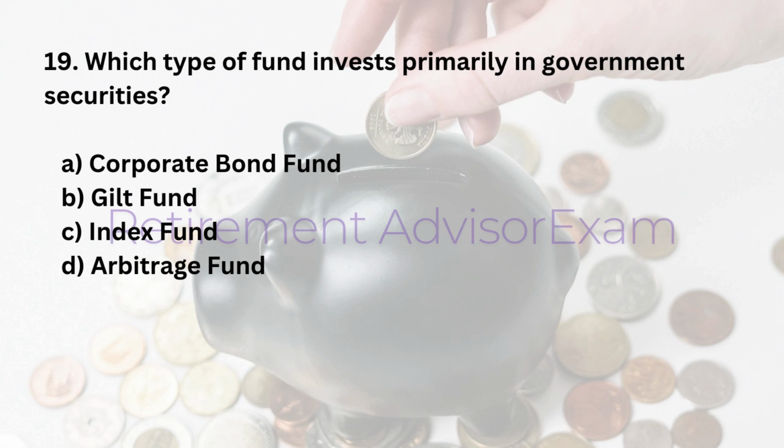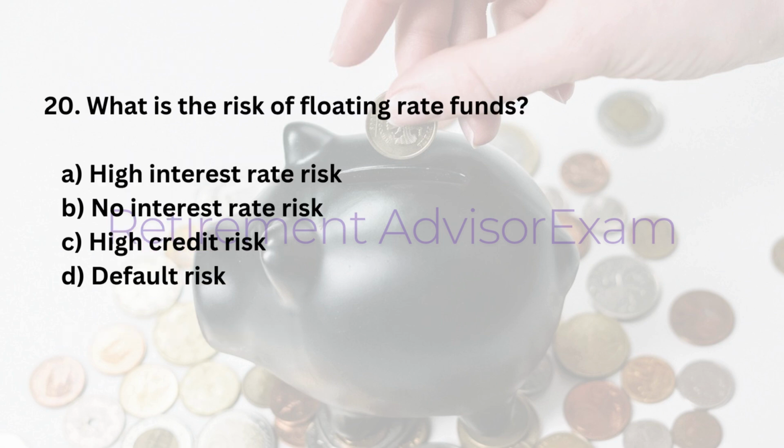19. Which type of fund invests primarily in government securities? A. Corporate bond fund. B. Gilt fund. C. Index fund. D. Arbitrage fund. Answer: B. Gilt fund.